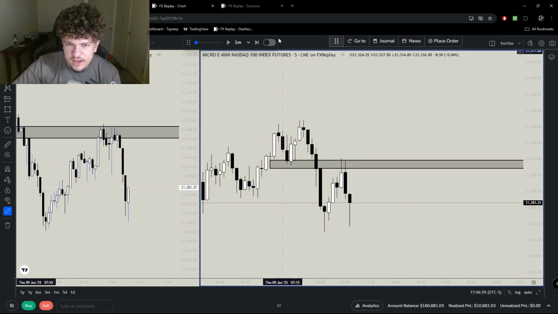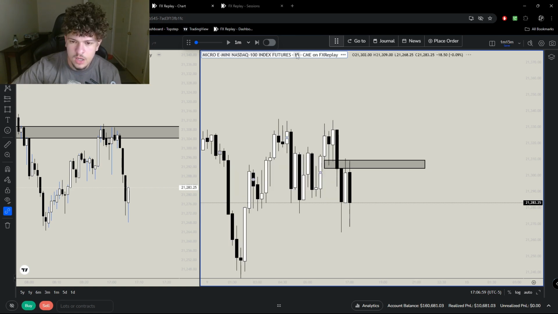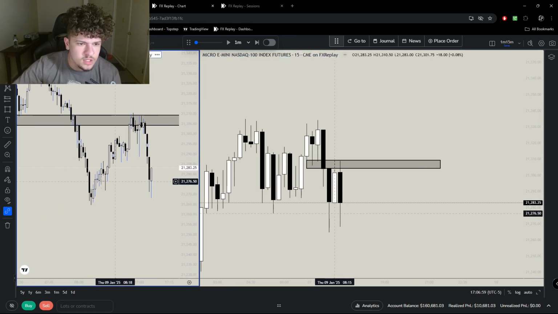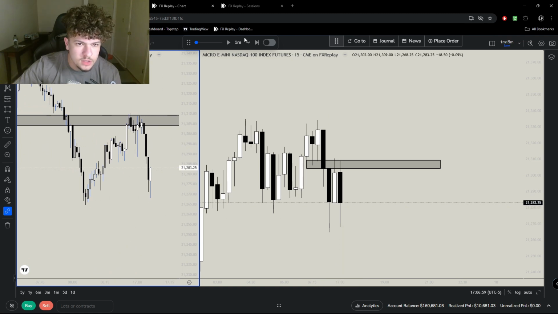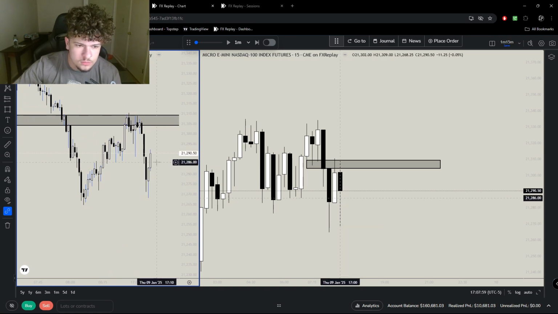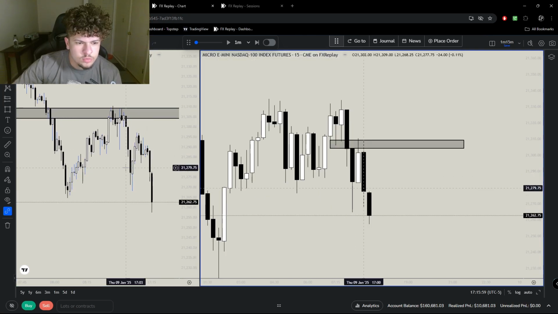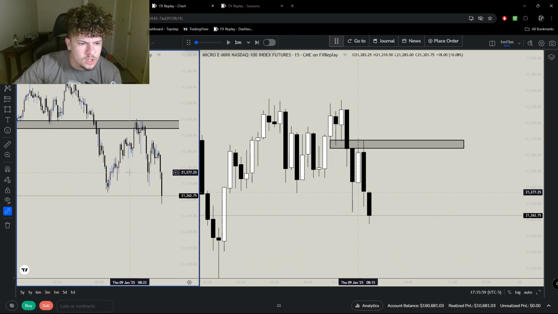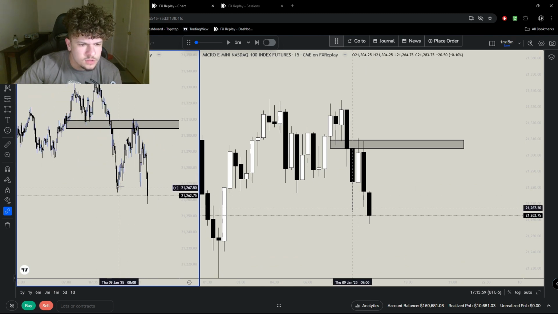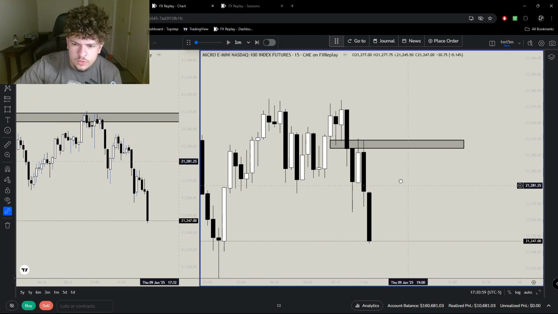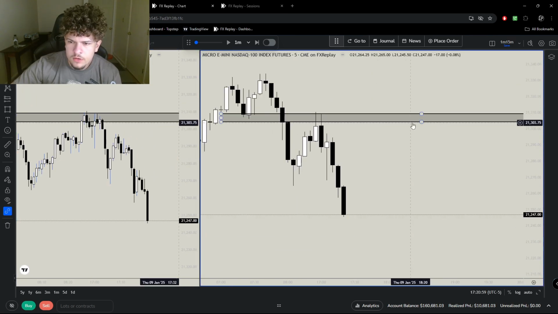We inversed this 5 minute, but it took more than one candle, so I don't really care too much about that. 1 minute, do we have anything? Taking out these lows, I'm guessing. No. Inversed a fair value gap. Probably going to tap back into this FVG, I'd imagine. So price wants to go lower, it would look. But we just took out these lows here. So it looks like we're going lower. Make another 5 minute fair value gap.